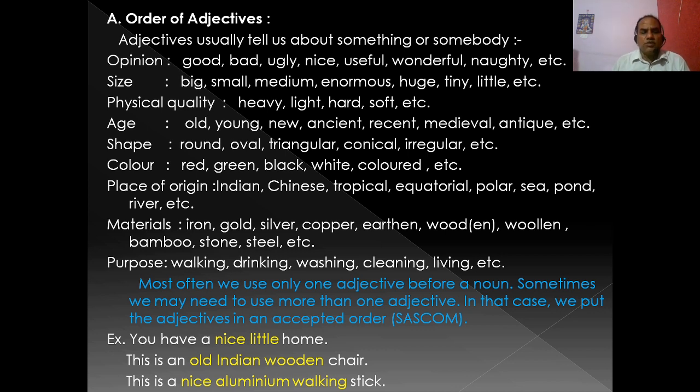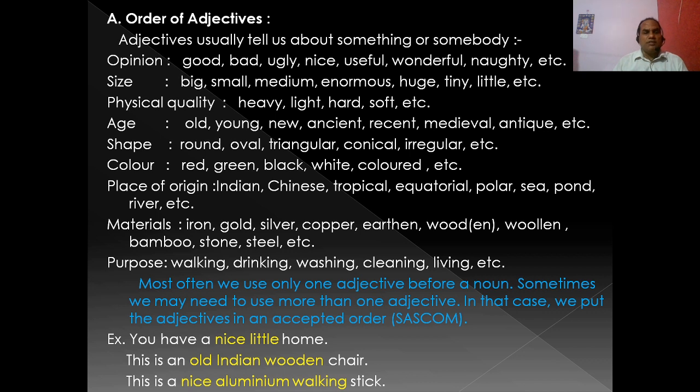Then some adjectives of purpose: walking stick, drinking water, washing machine, cleaning, living, etc. These are the adjectives of purpose. So this is the accepted order. Whenever you have to use more than one adjective, you have to put them in this order that we have discussed. This is the order of adjectives.